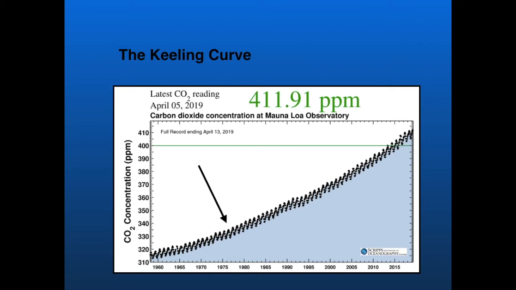Now, I know you might also be wondering why the levels of carbon dioxide vary up and down on the Keeling curve. Well, this variation is due to the seasonal changes in the northern hemisphere.